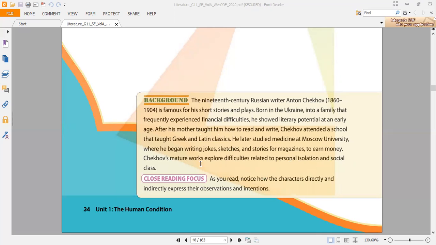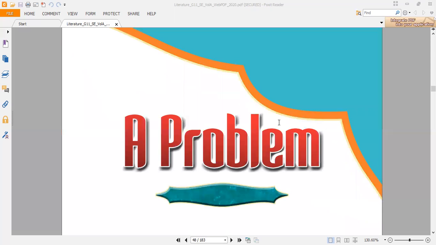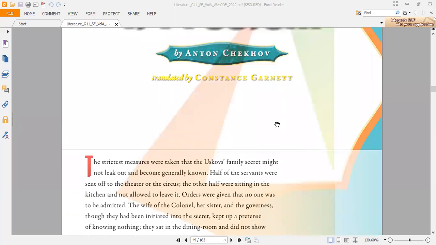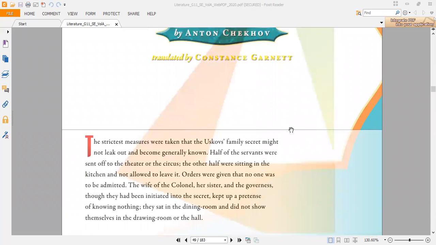Chekhov's mature works explore difficulties related to personal isolation and social classes. So let's see one of his texts, A Problem. In this text, we can see that there are very important characters and main characters. Let's see the name of the family mentioned in this text, the Yuskov family. There are three main characters, or let's say four main characters.